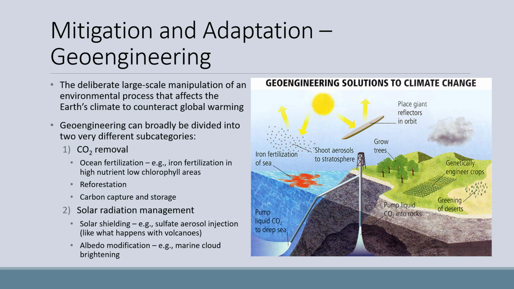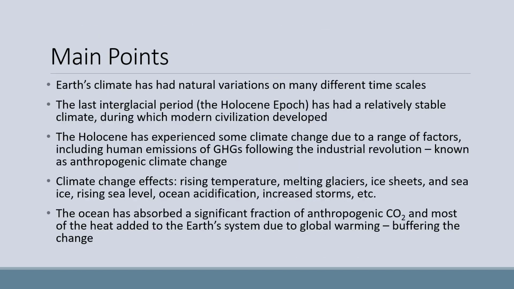The second is solar radiation management. This includes things like solar shielding, for example, stratospheric sulfate aerosol injection, like what happens with volcanoes, or albedo modification, for example, marine cloud brightening. There's also a lot of movements to paint rooftops white. The problems with many of these proposals is that they have unintended consequences. For example, trying to stimulate the biological pump has unintended consequences. And this is because the Earth system is complex and the spheres are all connected.